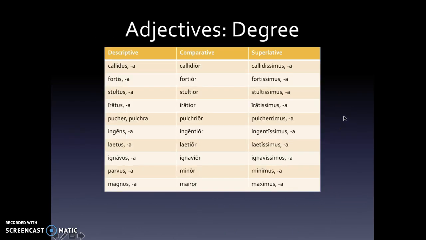Another thing about adjectives. Adjectives have something called degree. So this is the descriptive: smart, brave, dumb, angry, beautiful or handsome, huge, happy, lazy, small, big. We've got comparatives. This is saying more. It's comparing two things. This one is more than that one.